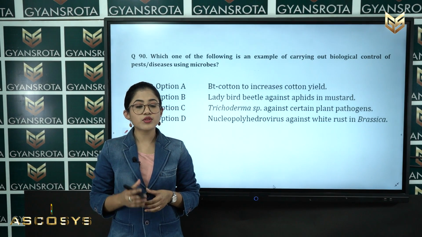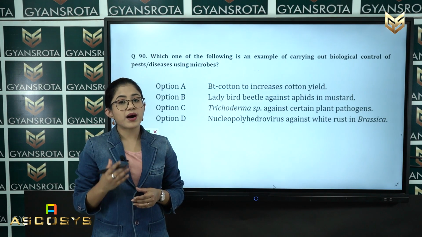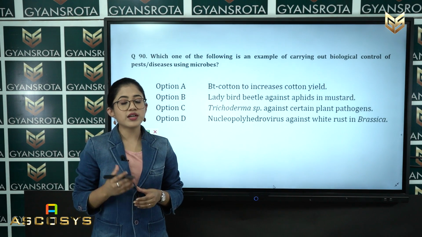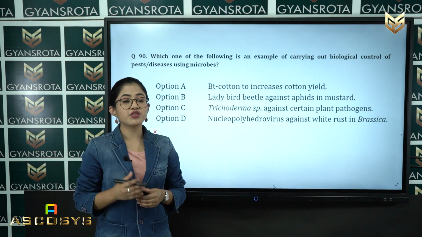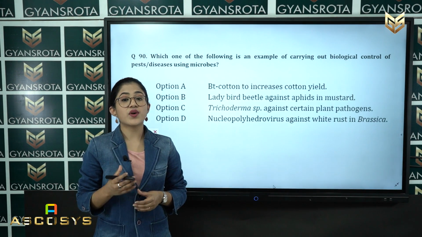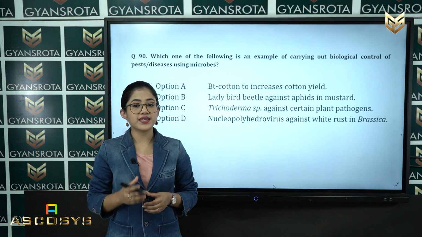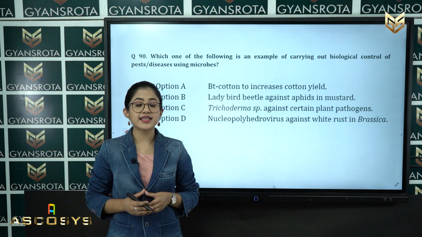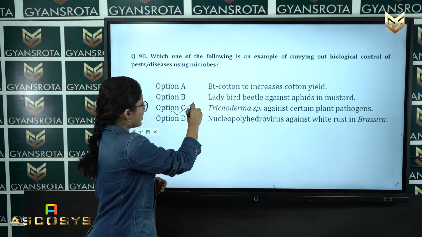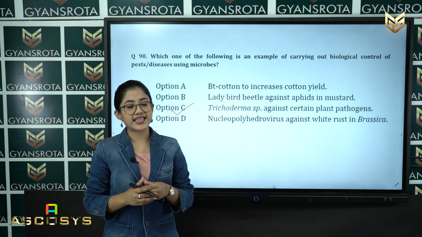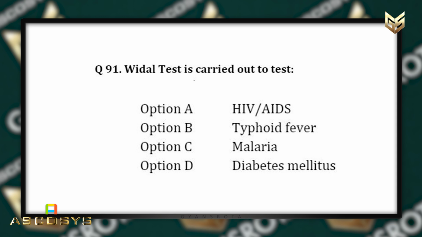So, student, in this question you have to select one example of carrying out biological control of pests or diseases using microbes. This is from the chapter Biotechnology and its Applications. So, what is the correct answer? The correct answer is Trichoderma species, which works against certain plant pathogens. This is given in option C. So, option C is the correct answer. Now, let us see the next question, question number 91.